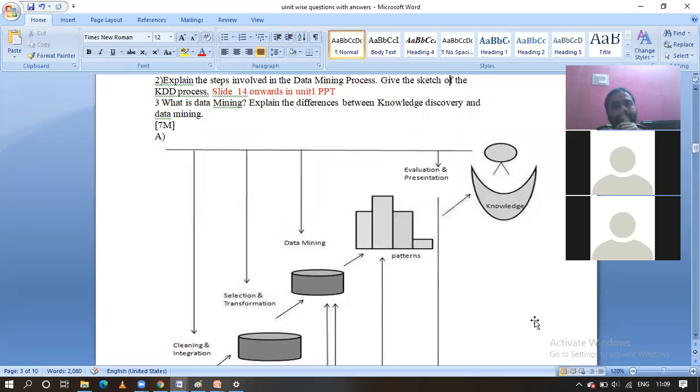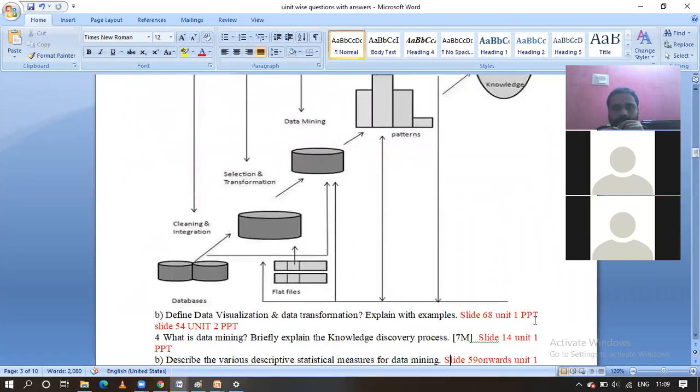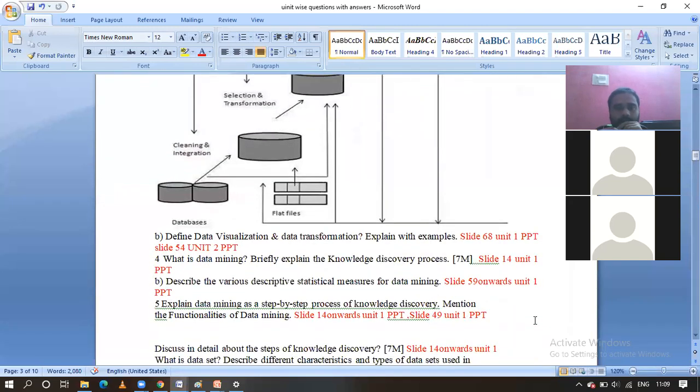మనం 3 questions చూసాం. 3 questions of 2 questions వచ్చేబట్టి data mining related గానే ఉంది. Okay, next one is data visualization and data transformation. Data visualization and data transformation with the example.